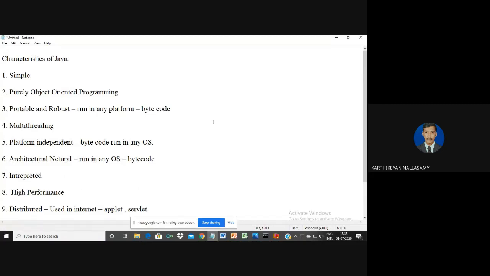Second, Java is a purely object-oriented programming language. We know that if a language is object-oriented, it supports all the basic 7 elements of OOPs.